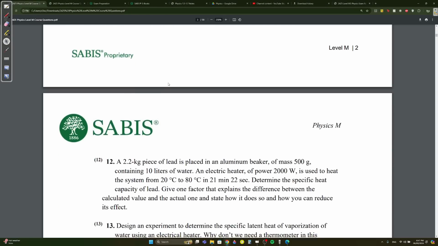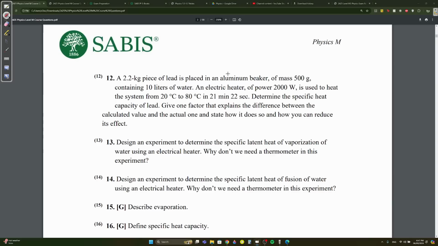Question 12. A 2.2 kilogram piece of lead is placed in an aluminum beaker of mass 500 gram containing 10 liters of water. An electric heater of power 2000 watt is used to heat this system from 20 to 80 in 21 minutes 22 seconds. Determine the specific heat capacity of lead. Give one factor that explains the difference between the calculated value and the actual one, and state how it does, and so how you can reduce the effect.